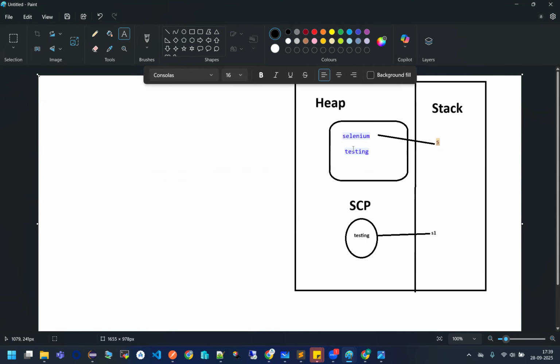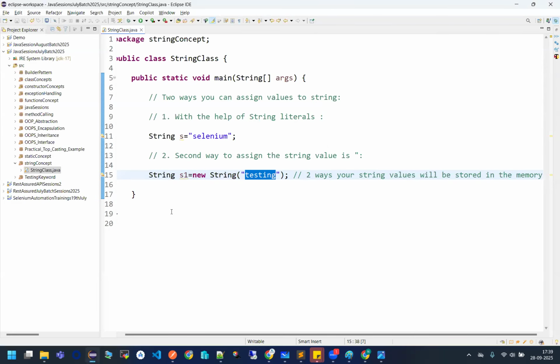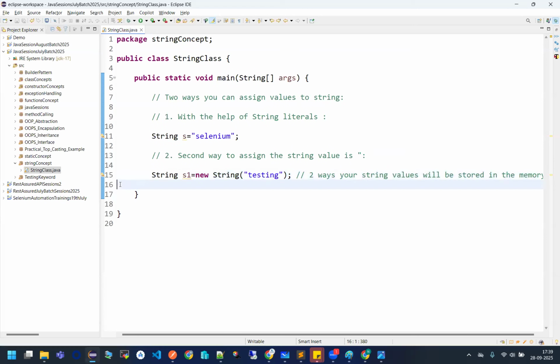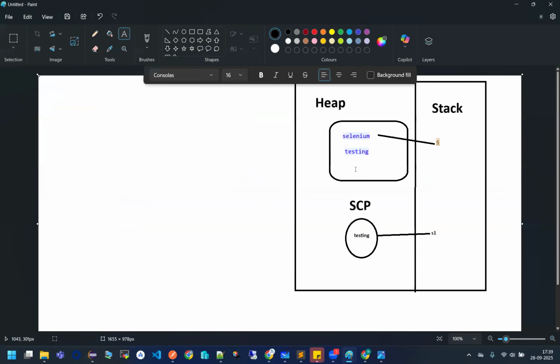Fine. Now I have one more value, guys, that I am assigning to a string: String S2 is Selenium. Now tell me, in this case, how many values will be stored inside the pool or heap? Now I know that this value should be stored in my SCP because it is a string literal.